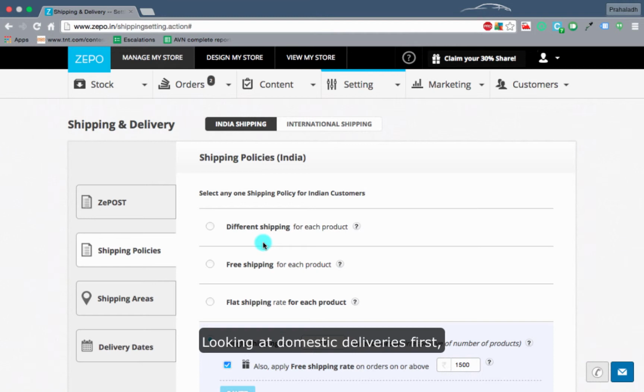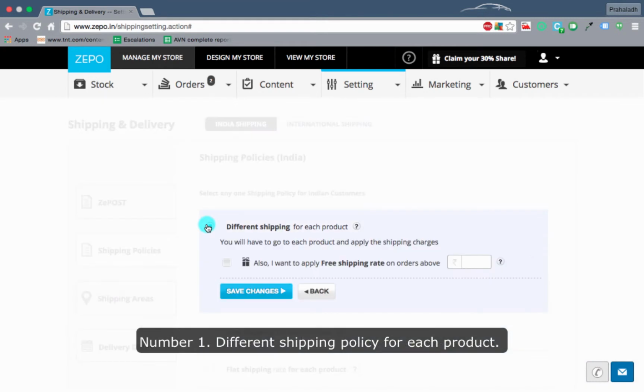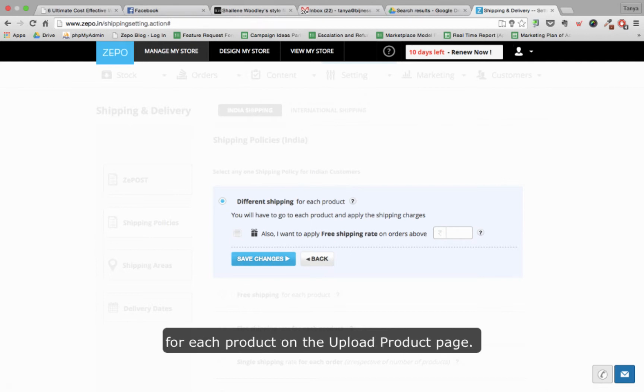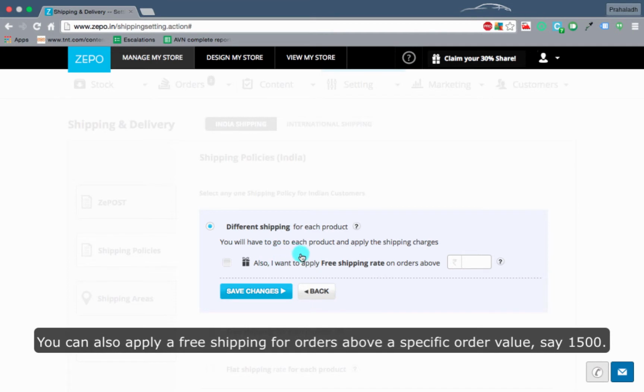Looking at domestic deliveries first, in all you get 5 different options to choose from. Let's have a look at them one by one. Number 1. Different shipping policy for each product. Under this option, you will have to individually set shipping rates for each product on the upload product page. You can also apply a free shipping for orders above a specific order value, say Rs 1500.